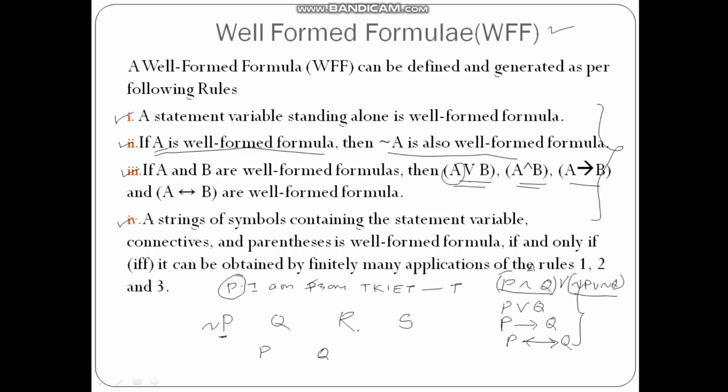The fourth one is very much important. It says that a string of symbols containing the statement variable, connectives and parentheses is a well formulated formula if and only if it can be obtained by finitely many applications of either rule number 1, rule number 2 or rule number 3. Any formula that can be created by applying rule 1, rule 2 and rule 3 many times or a single time, that string is a well formulated formula.